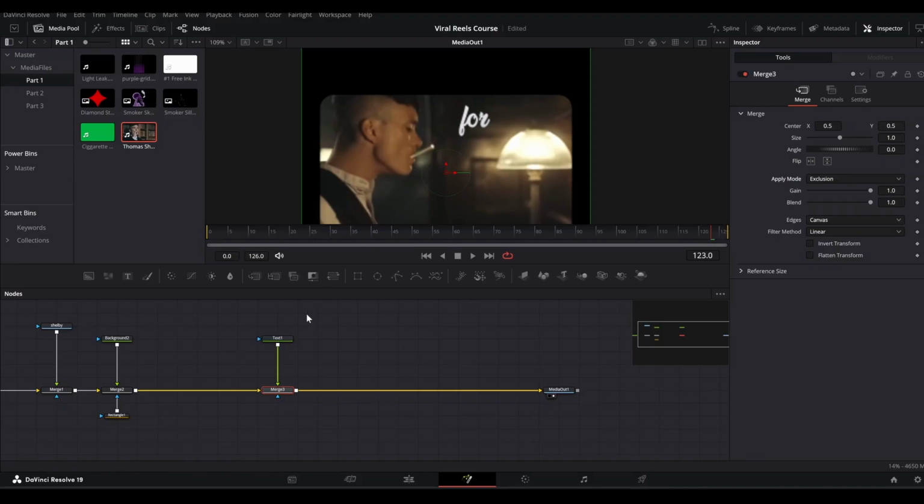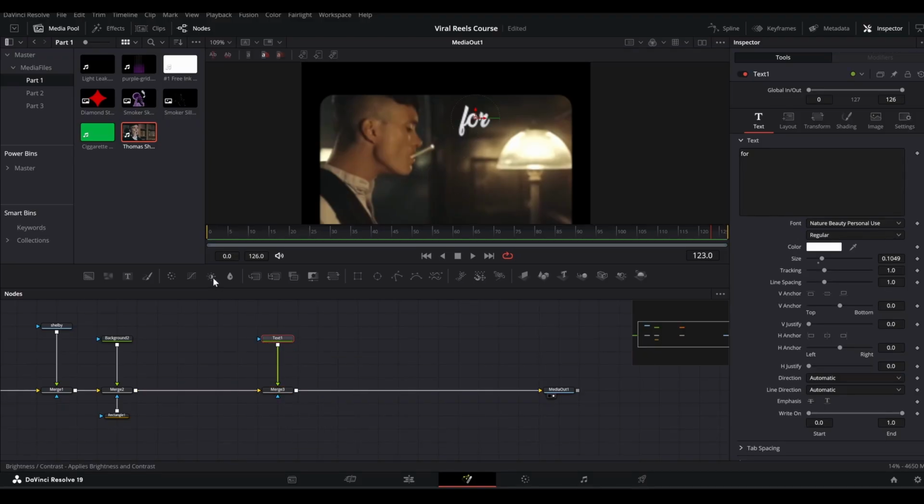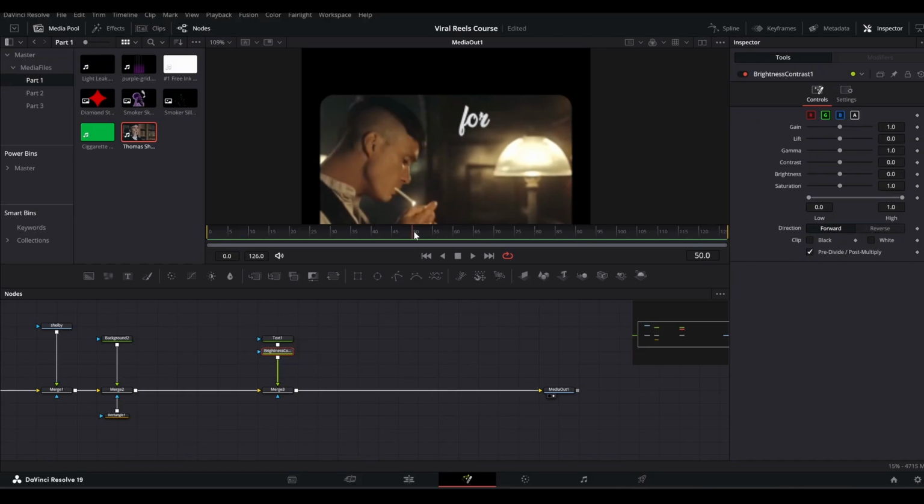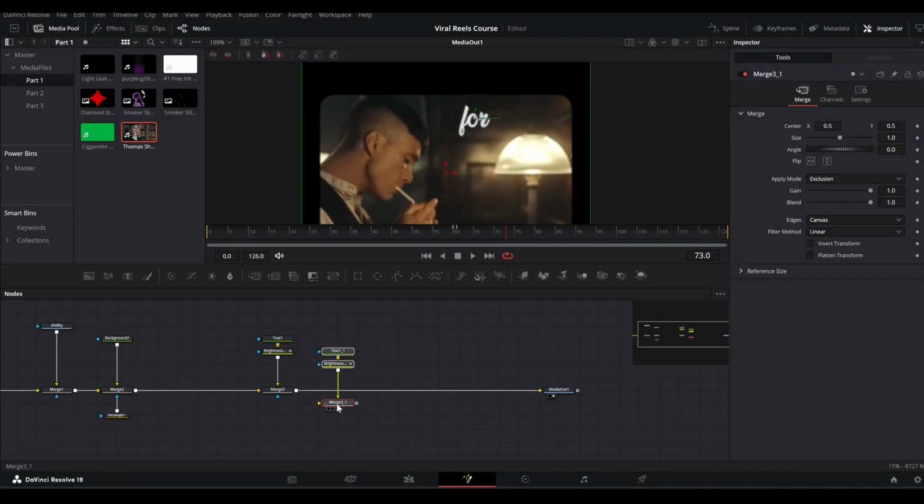All right, and now I will go to this text and then add a brightness contrast node. Once again, I will check this, reset left and check alpha, and let's go to around frame number 60 maybe, and bring down the gain all the way, keyframe it and go 1 frame ahead and bring it back to 1 all the way. All right, so you have this. Okay, now you can simply copy it, paste it here, paste it once again, and I think we need it one more time like so.